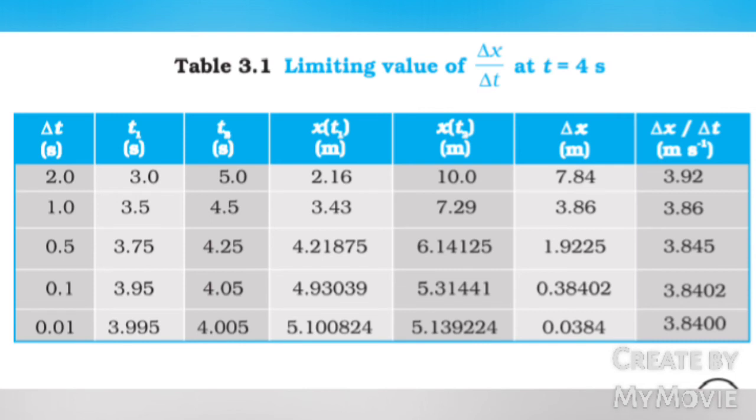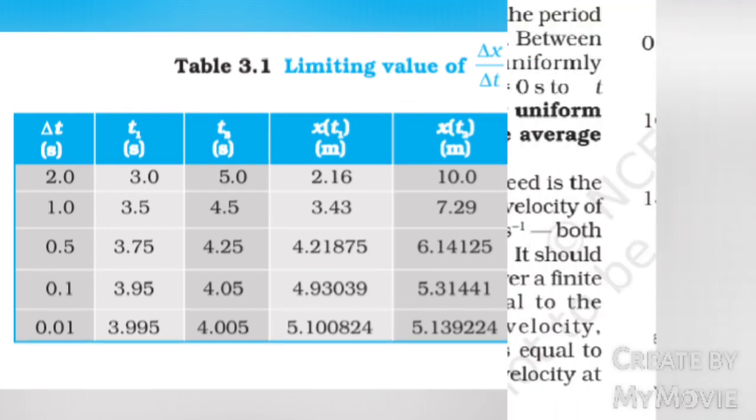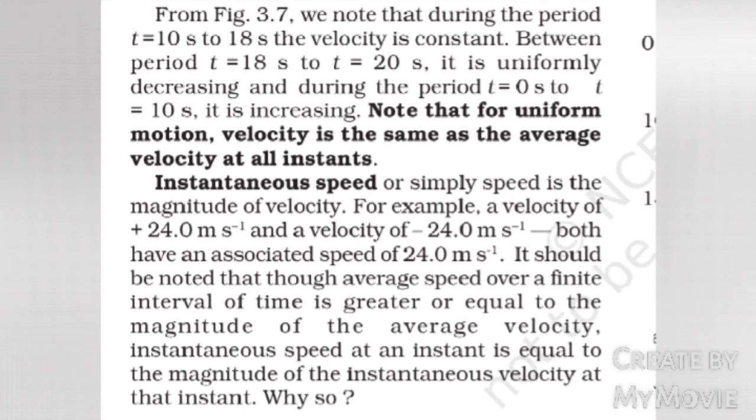3.8402 meter per second. Delta t equals 0.01 second, then t1 equals 3.995 seconds, t2 equals 4.005 seconds, x of t1 equals 5.100824 meter, x of t2 equals 5.139224 meter, delta x equals 0.0384 meter, delta x by delta t equals 3.8400 meter per second. From figure 3.7, we note that during the period t equals 10 seconds to 18 seconds,